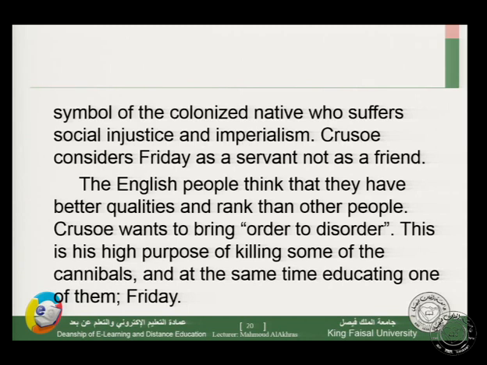Crusoe wants to bring order to disorder. We can sense the theme of order and disorder under colonial power. This is his high purpose of killing some of the cannibals and at the same time educating one of them. So we have the killing of some cannibals, and at the same time, what? Educating one of the cannibals, who is Friday.